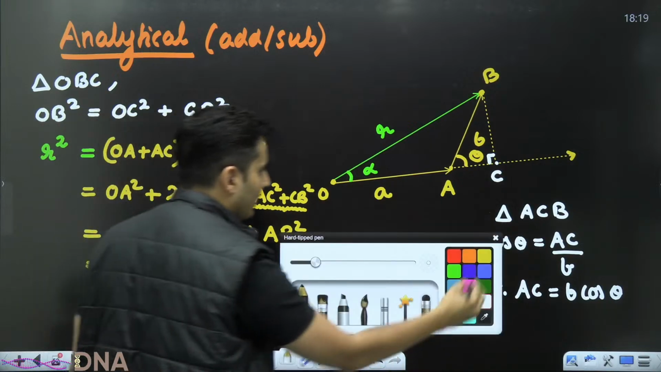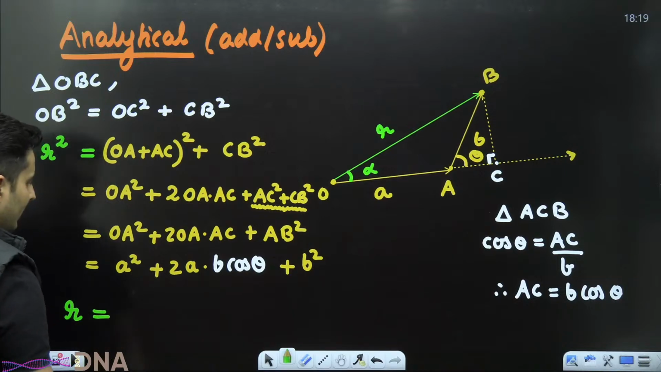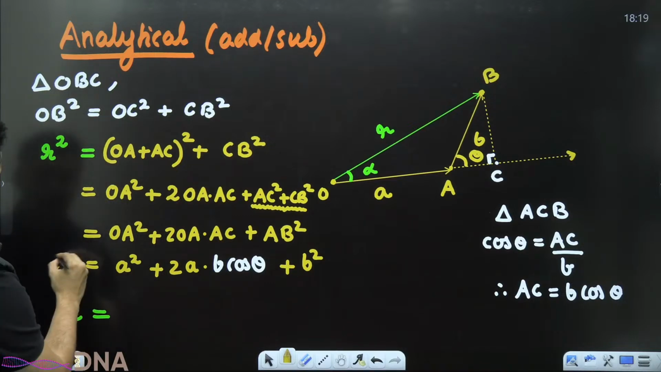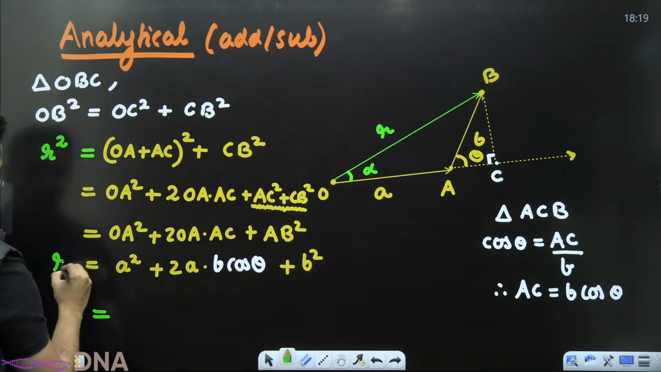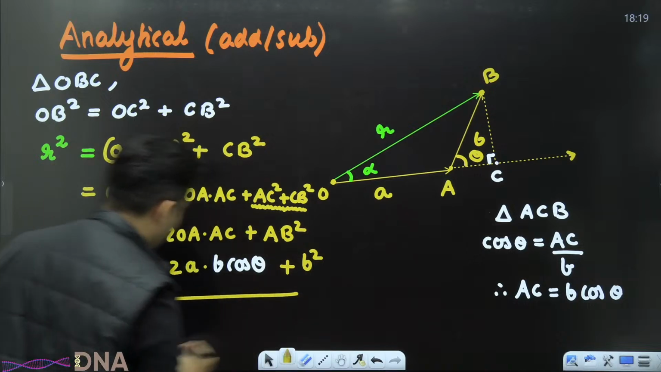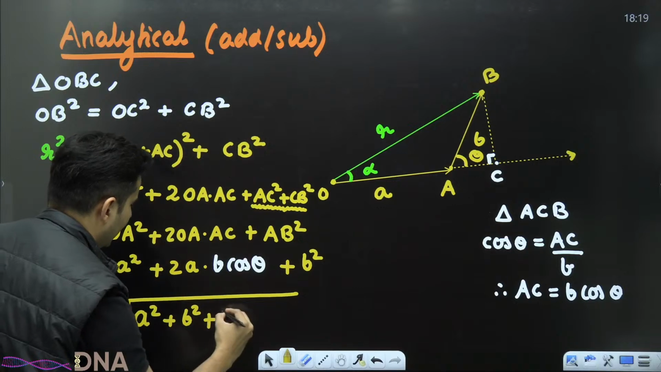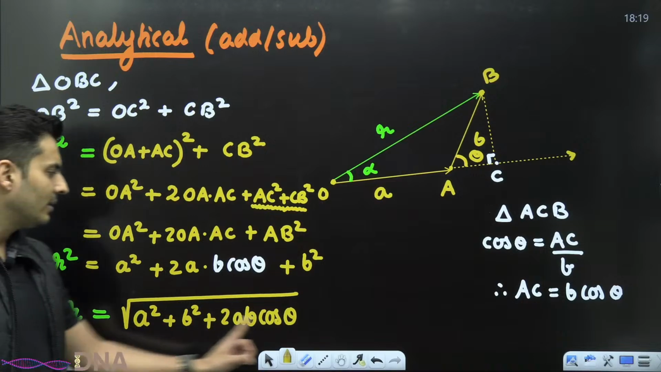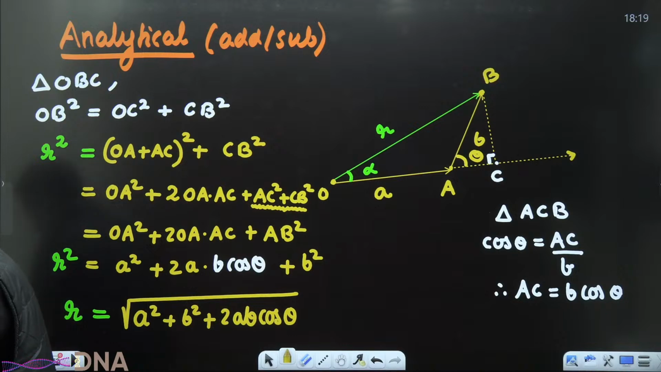I've just substituted that. Oh, perfect. I think I've got the answer for my resultant. So my resultant, my dear warriors, if I take only R, this was R square. Remember, till this point, it was R square. So R will be the root of this entire thing. So it will be A square. Generally, we put B square first, and then I can just put 2AB and then you have cos of theta. That is the final formula for the resultant.